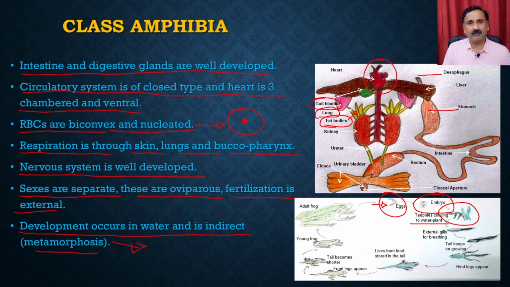plants within the pond or the water, and then they will grow and develop, right? So initially they will be baby tadpoles, and then the tadpole is going to develop. Initially they have the tail, and as they go through the developmental process, the tail is going to regress and it is going to develop into the adult frog. Whatever material is present in the tail is used as a source of nutrition during the last phase of the metamorphosis, and that's how it is going to lose the tail.